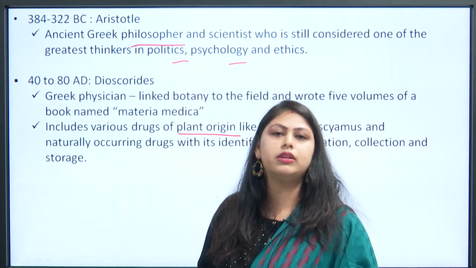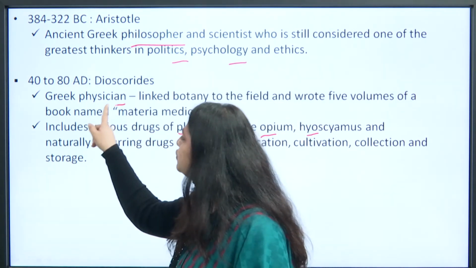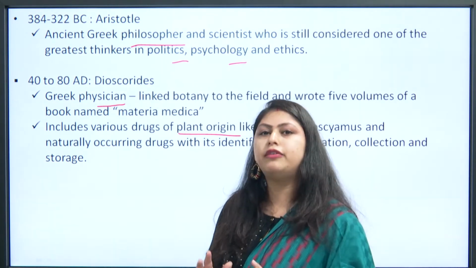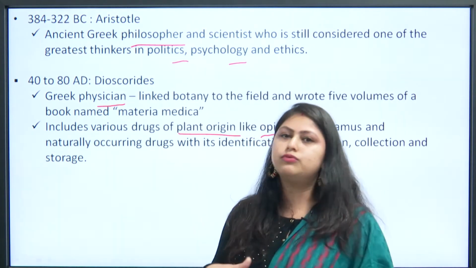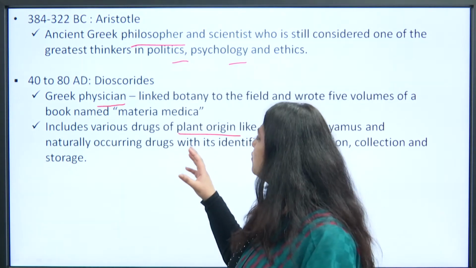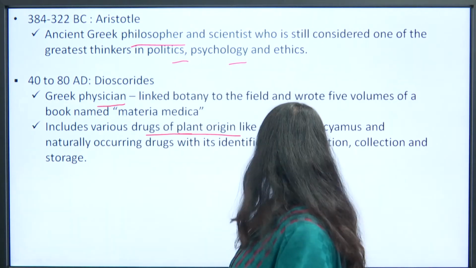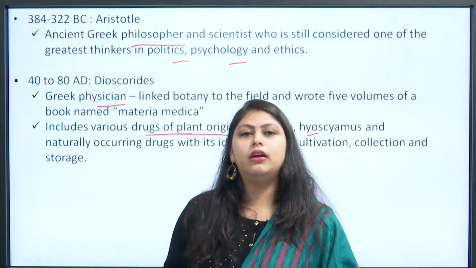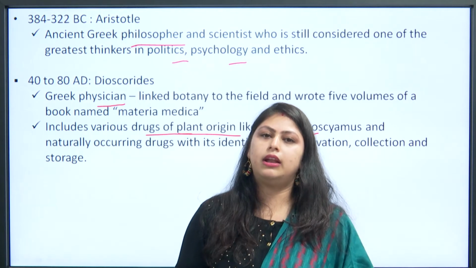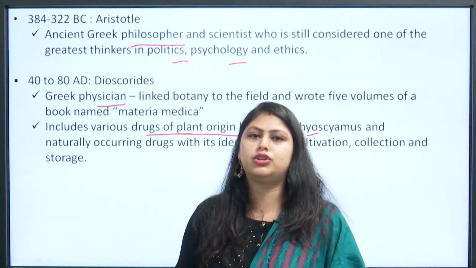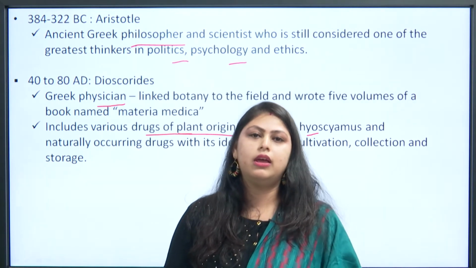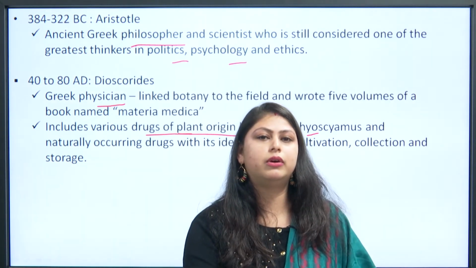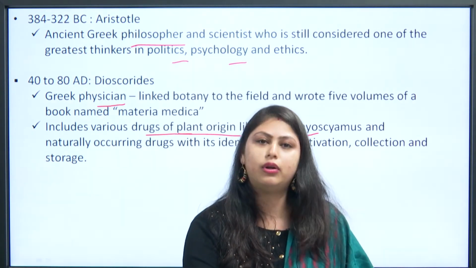Then we study Dioscorides. Dioscorides was a Greek physician, and he wrote a book named Materia Medica in 5 different volumes, and those volumes contain drugs of plant origin like opium, hyoscyamus and naturally occurring drugs. In that book, he wrote about the identification, cultivation, collection, and finally the storage of those plant origin drugs.